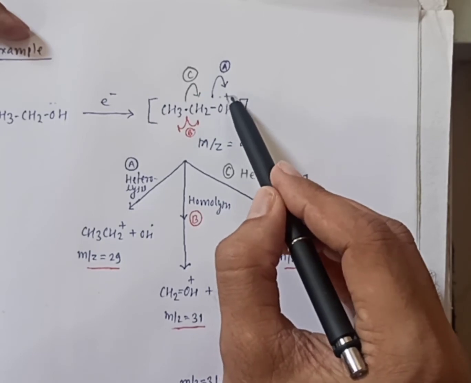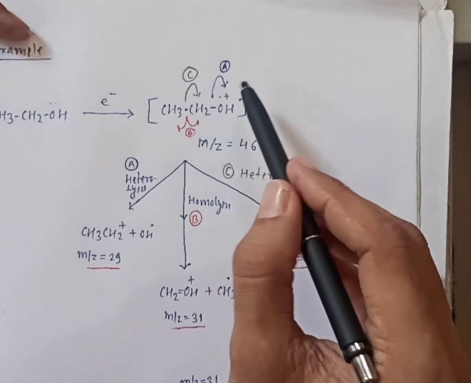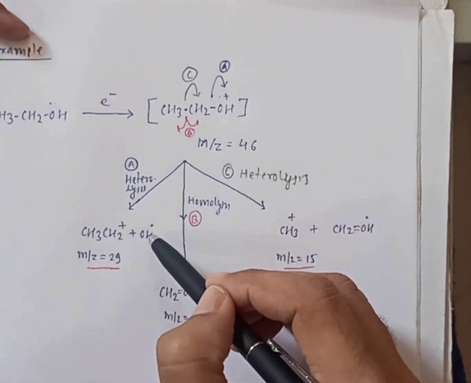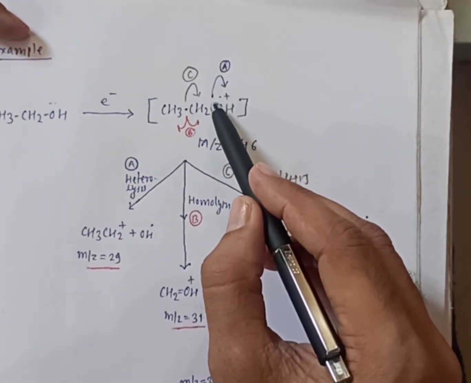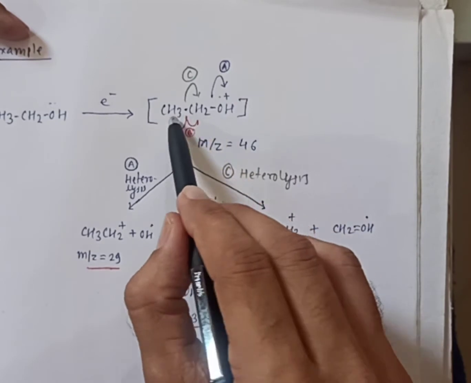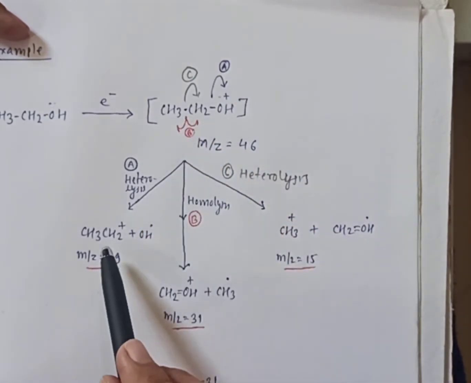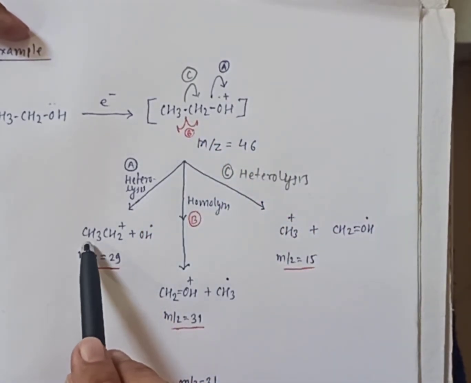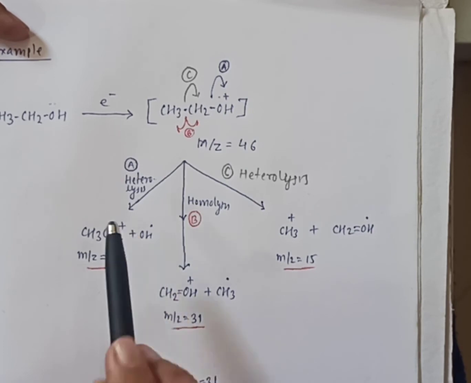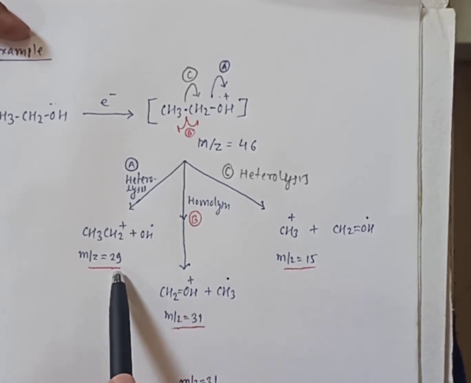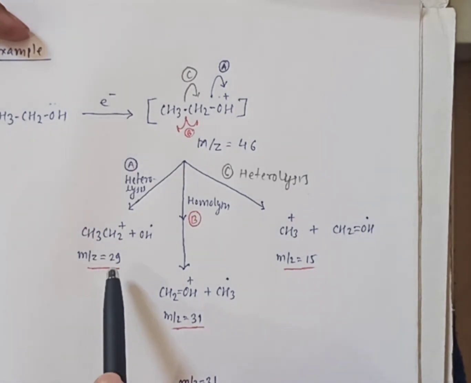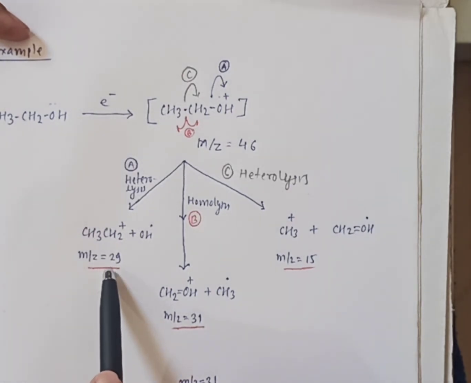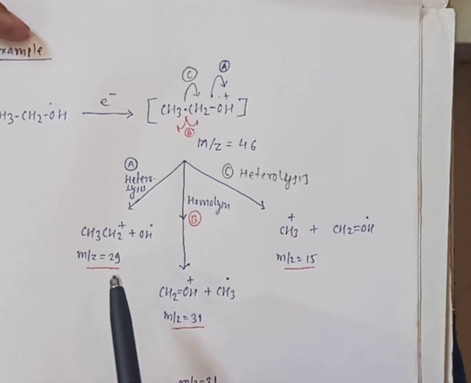Therefore this cation will be nullified and you will get a radical, and as both the electrons are getting transferred to the other side, this fragment will give you a cation. Therefore you will get CH3CH2+ as a cation, and m by z will be 29, the summation of these two. So this is the first cation, m by z 29.